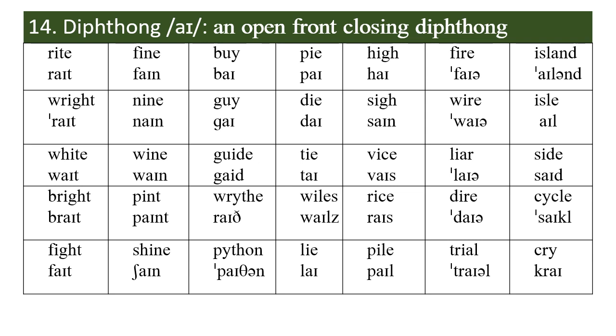Notice that the S in island and in isle is silent, and you have it in side, in cycle, and Y in cry. This is diphthong number 2, the vowel number 14, the diphthong I. Next is the diphthong oi.